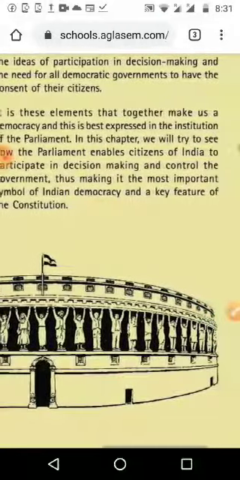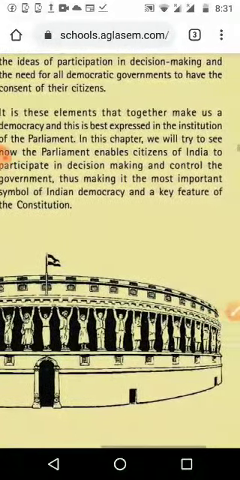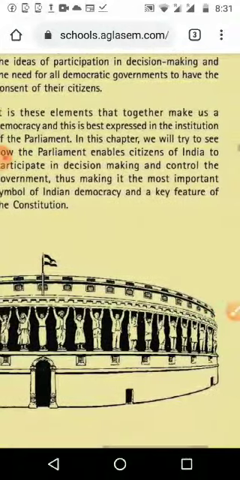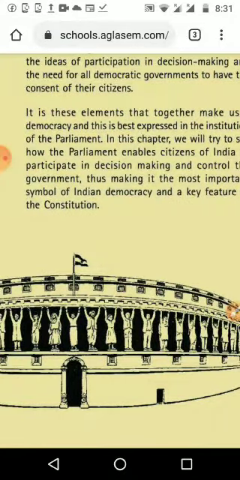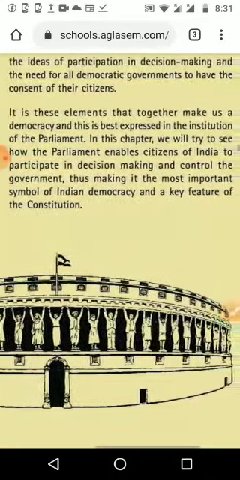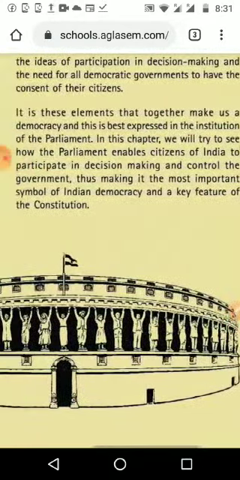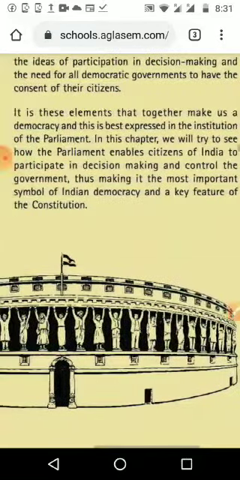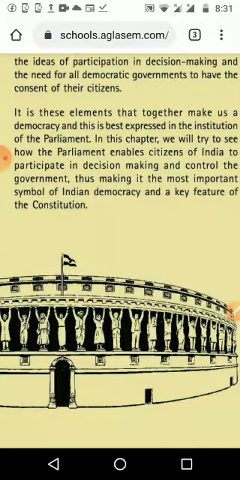Parliament enables citizens of India to participate in decision making and control the government. And we know the three organs of government: legislative, executive and judiciary. We already learned that last year, and with the help of those three organs we are controlling the government also, thus making it the most important symbol of Indian democracy and a key feature of the constitution. When we are thinking about our parliament, we want to think about the constitution also, and we can see decision making with the help of all people.